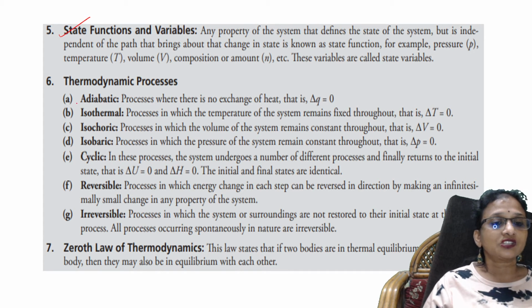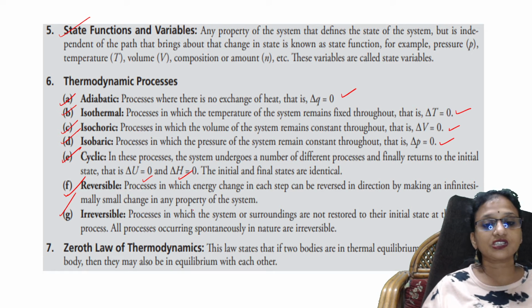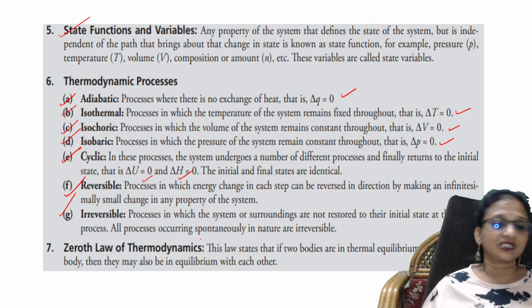We are also going to study the different thermodynamic processes like adiabatic, isothermal, isochoric, isobaric, cyclic, reversible and irreversible. All the headings, along with the conditions to be followed, I have mentioned here. In a cyclic process, these are equal to 0. In reversible, what happens is in reverse.